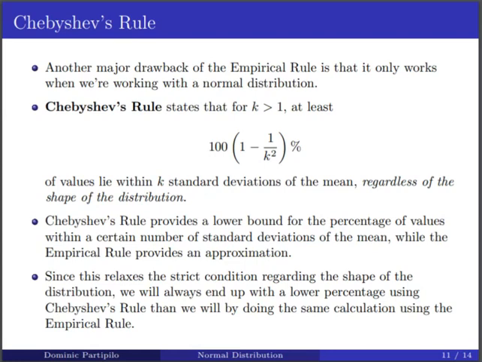So what Chebyshev's rule does is it provides a lower bound for the percentage of the values within a certain number of standard deviations of the mean. And what the empirical rule does is it gives us some really nice approximations when the distribution is normal. So since Chebyshev's rule relaxes the really strict condition that the distribution has to be normal, we're always going to end up with a lower percentage using Chebyshev's rule than we will by doing the exact same calculation using the empirical rule.